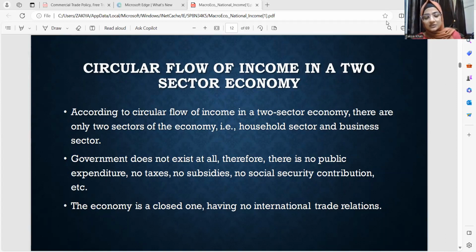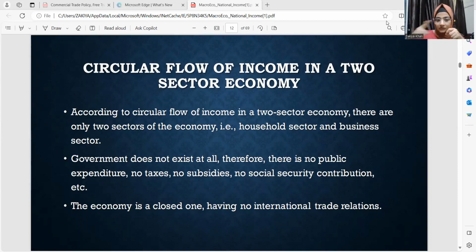Now, in a two-sector economy, if you see the circular flow, it talks about how income of one sector is coming from the expense of another sector, or the expense of one sector is the income of another sector. Whatever one sector is doing as an expense is serving as income for the other sector.